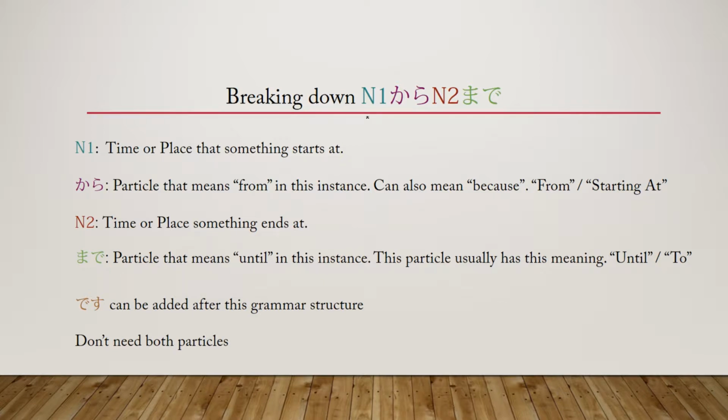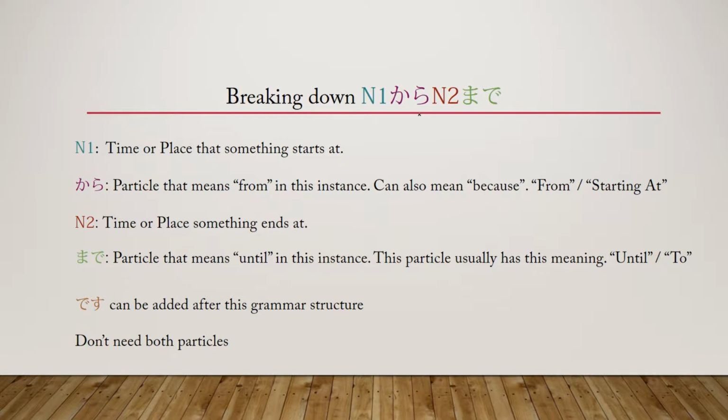Another important note is that the structure does not need both parts. So, like I was just saying, when I said hachiji kara desu, I did not say hachiji kara something something made desu. That is because you don't always need this part. Because just like in English, you're not always going to say when something starts and when it ends, or you're not always going to say when something ends while also putting in when it starts. Same thing in Japanese. You can mix and match and use just parts of this structure.